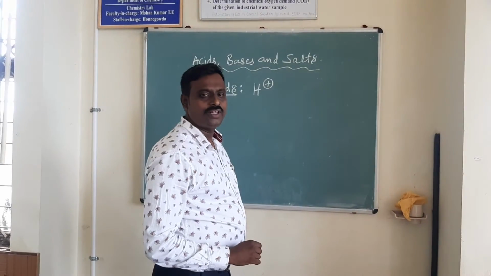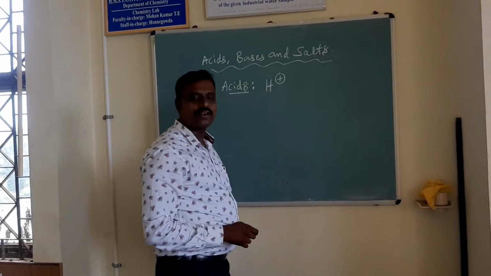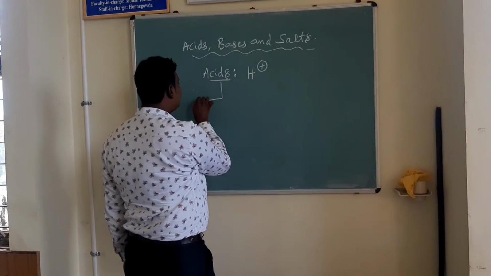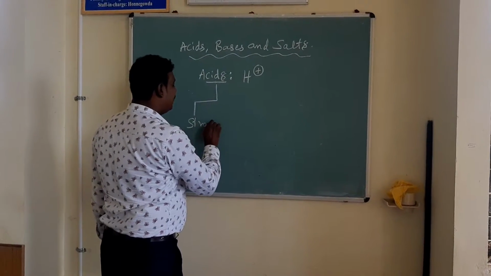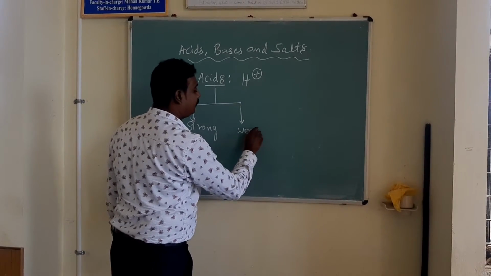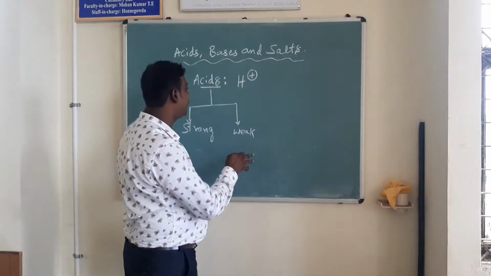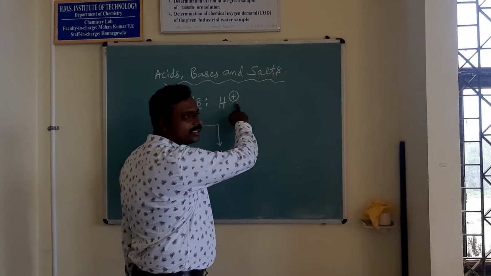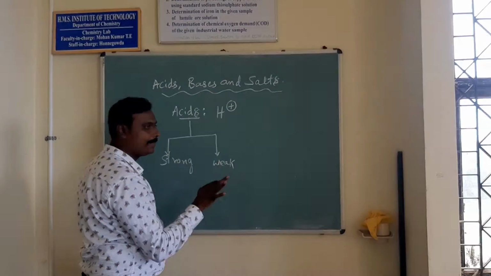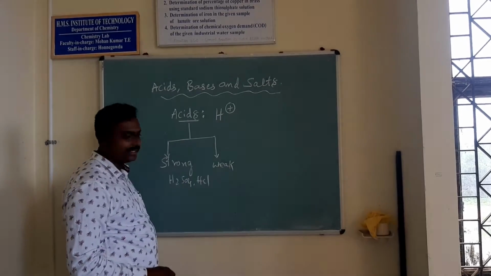Next, let us also see how the acids are classified. The acids are classified into two types. One is strong acid, second one is the weak acid. Let us see what is strong acid and what is weak acid. Already I told you, acids are the proton donators and they will donate the H plus ions. In the strong acid, we will give some examples first. Sulfuric acid and HCl are the strong acids.